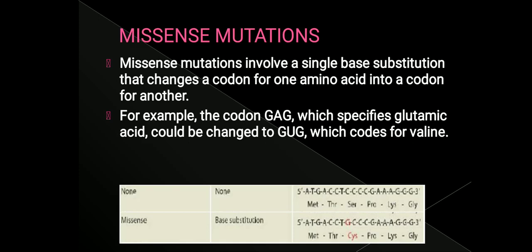Another example is GAG, a codon which codes for glutamic acid. If one of these bases is replaced, so here A is replaced with U, so it is GUG. So if A is replaced by U, then GUG codes for valine. So like this, missense mutation will occur.